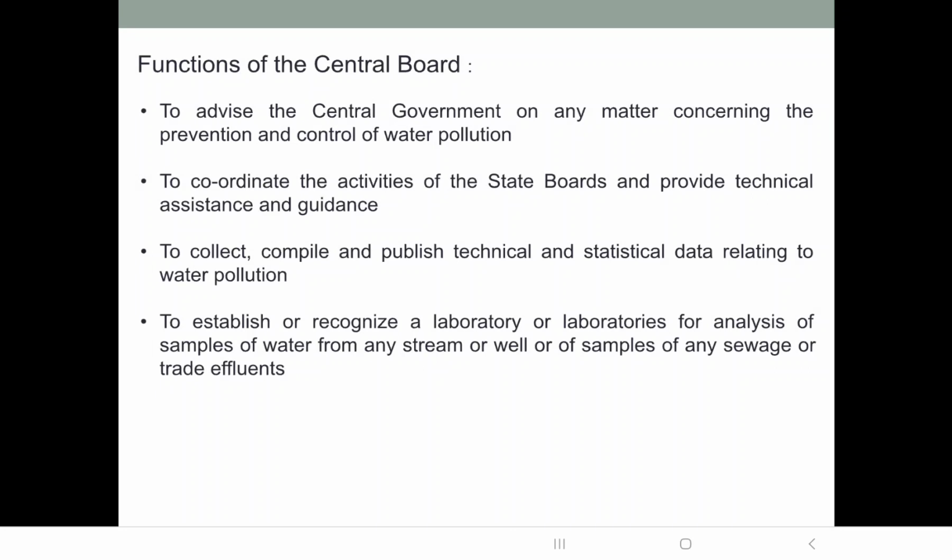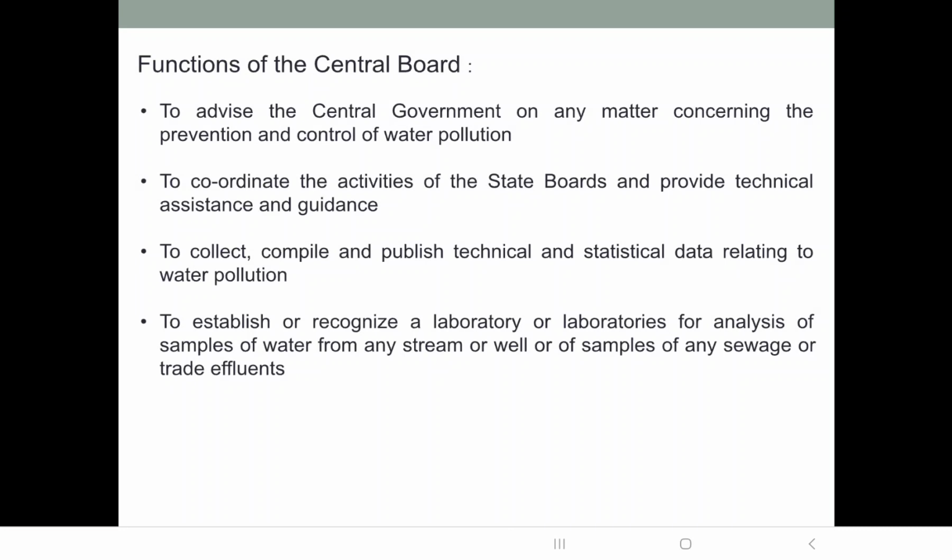What are the functions of the central board? Central Pollution Control Board, we have already seen, advises the central government on any matter concerning the prevention and control of pollution. So the Central Pollution Control Board will advise the central government regarding prevention and control of pollution.